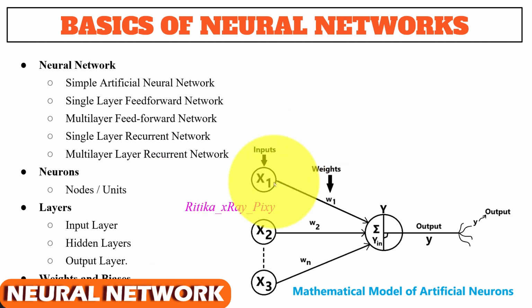So here you can see we have neurons. They are connected with each other using connection links, and you can see here each connection link is associated with weight which contain information, and neural network can use this information to solve specific problem.